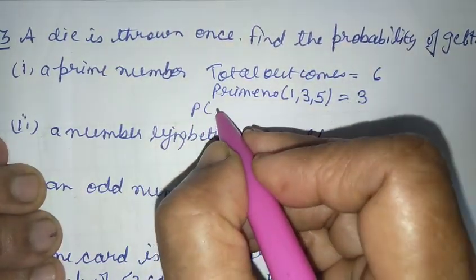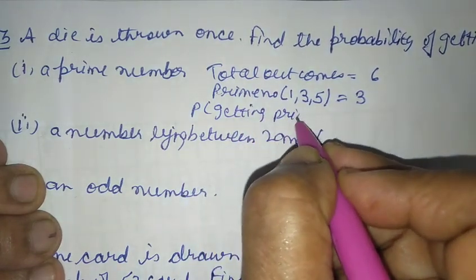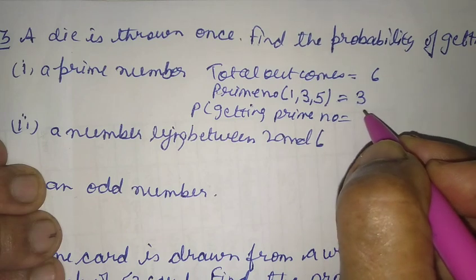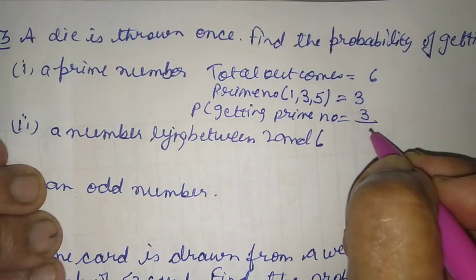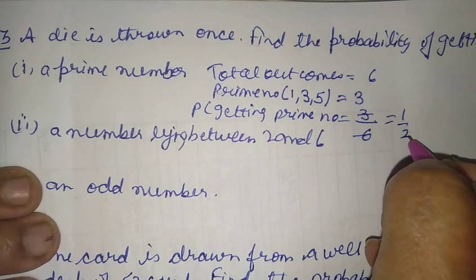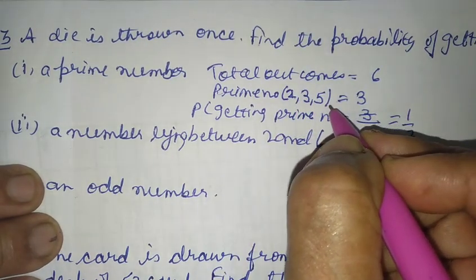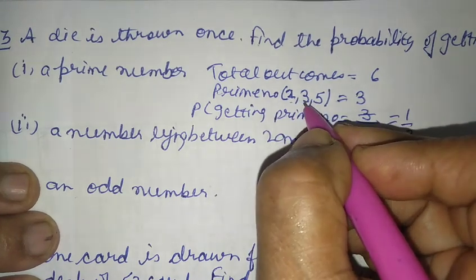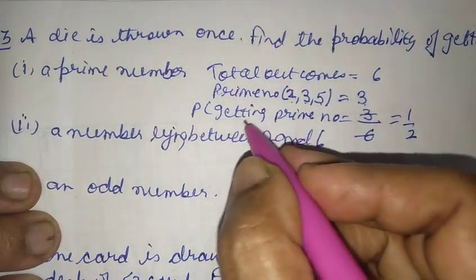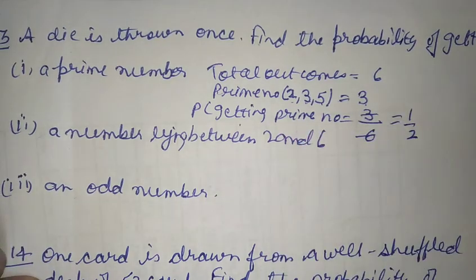So probability of getting a prime number will be equal to favorable outcome, that is 3, total outcome, that is 6, that will be 1 by 2 here. Okay, prime numbers are 2, 3 and 5 here. So 2, 3 and 5 are the prime numbers. So there are 3 prime numbers here. So probability of getting a prime number will be 3 by 6, that is 1 by 2 here.